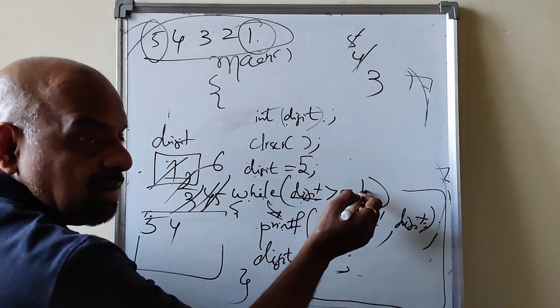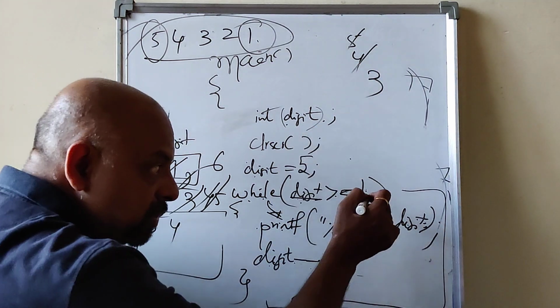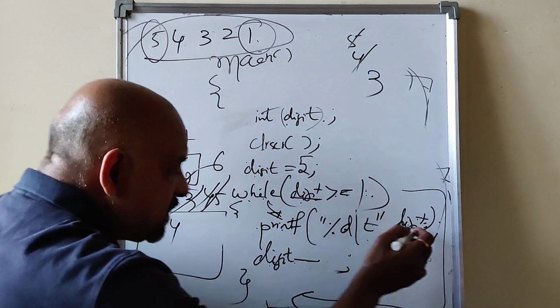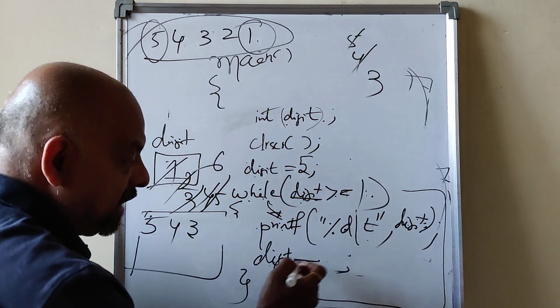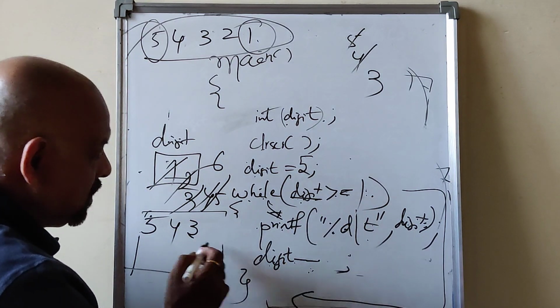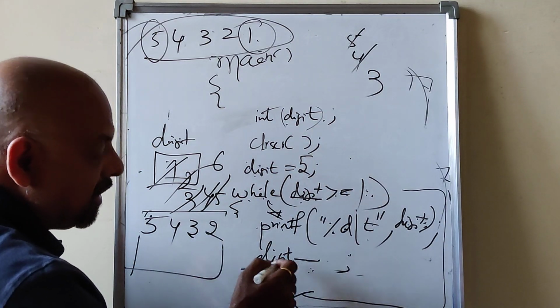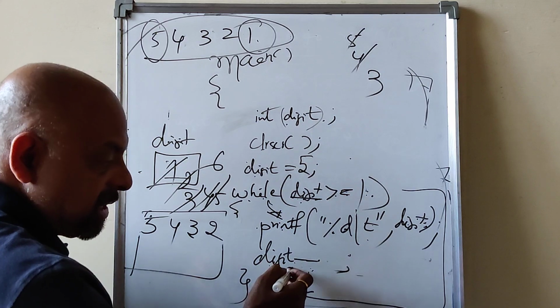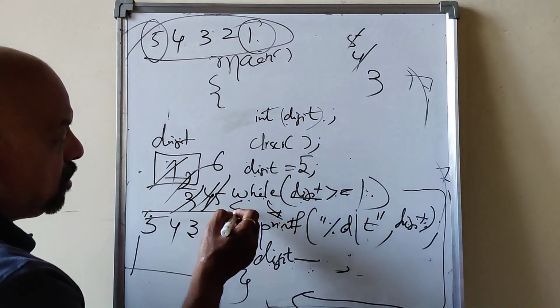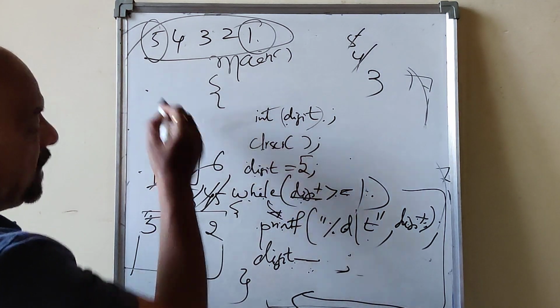3 greater than or equal to 1 is true. Enter into the loop, execute the statement 3. Then digit minus minus, it becomes 2. 2 greater than or equal to 1 is true, 2 will be printed. Again 2 is decremented, 2 minus 1, it becomes digit minus minus.